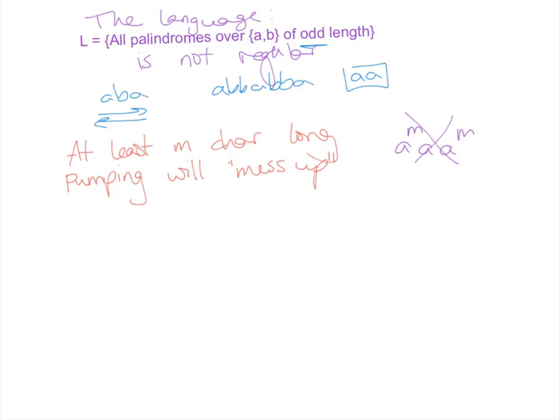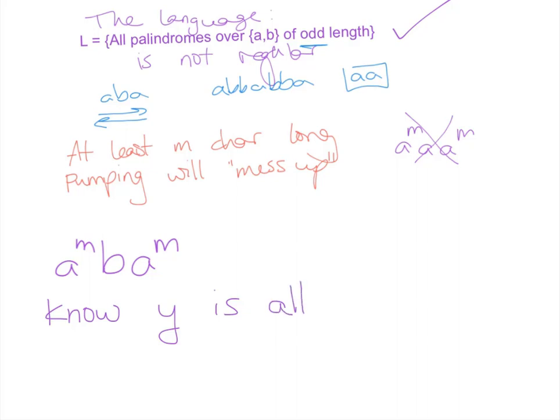So I guess I need something that's going to mess it up, right? And it may not be obvious. It may take a little time. You have to see a few examples of this to get it. But what about a to the m, b, a to the m? Well, that is definitely in my language, right? That's a palindrome over A, B of odd length. And the interesting thing here is, because I have the a to the m at the beginning, I know for sure that y is going to be all a's.